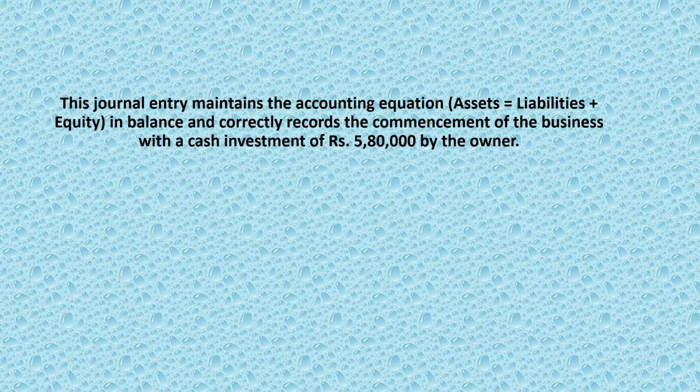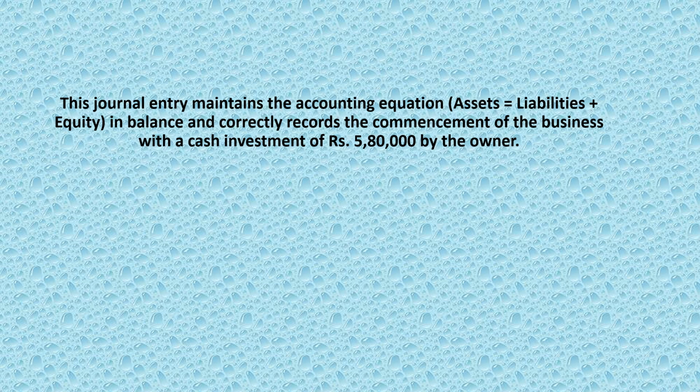After writing the journal entry, you may also verify by substituting the same in the accounting equation. If you substitute the same amount in the accounting equation, our asset is 5,80,000, that is the asset in the form of cash. Your cash is 5,80,000 that can be substituted in the asset, and it is equal to liability plus equity.